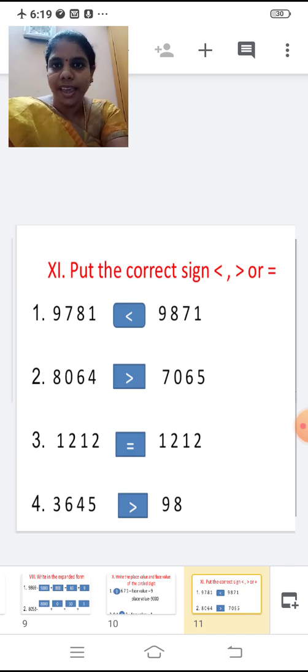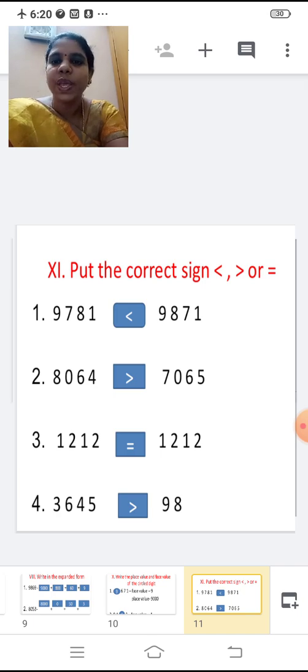Second one, 8064, 7065. Both the numbers we have 4 digits. Now compare the thousands place. First number we have 8. Second number we have 7. 8 is greater than 7. Yes. So 8064 is greater than 7065.